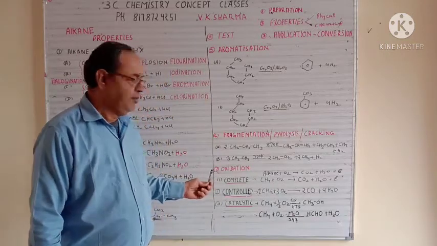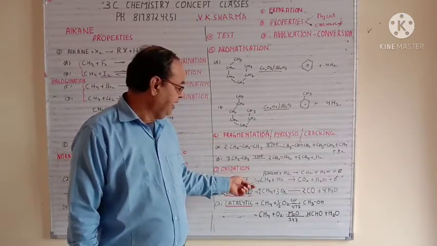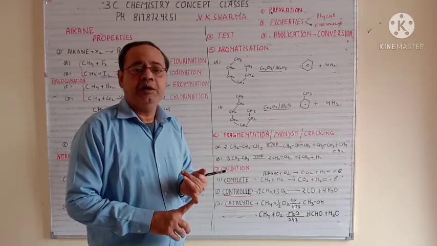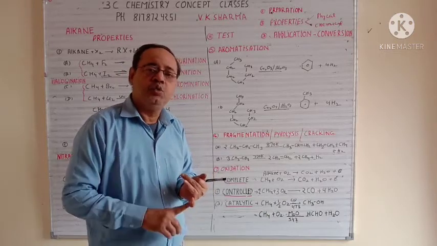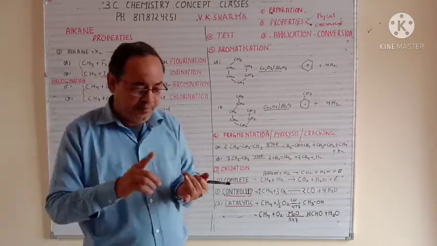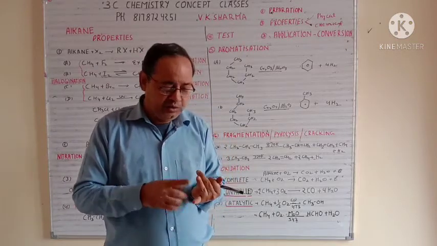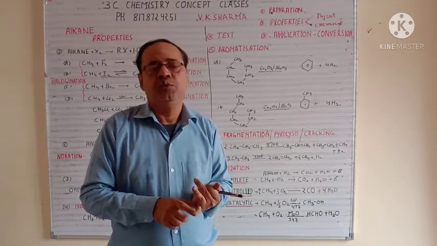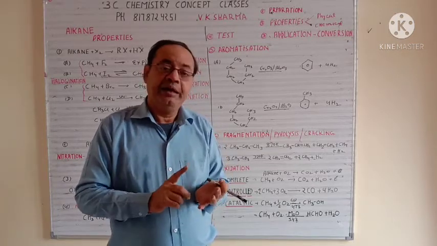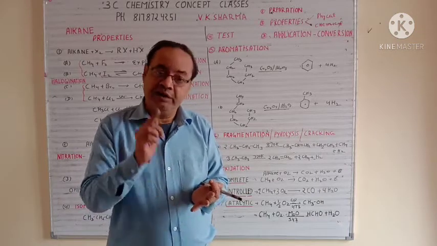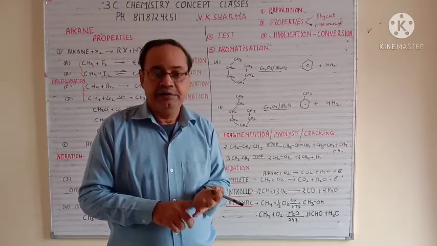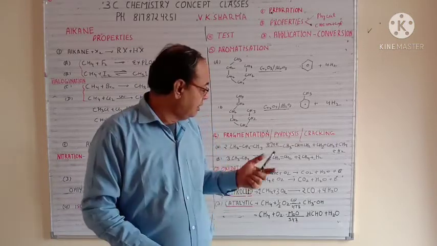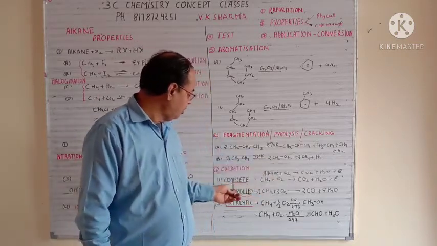Now we have oxidation. Just keep in mind, any compound which contains carbon and hydrogen, or carbon, hydrogen and oxygen, when it undergoes complete combustion, always gives you CO2 and water. Now see the compounds you have, like alkanes and alkynes. They contain only carbon and hydrogen. So on complete combustion, they will always give you CO2 plus water. In the same way, you can take any alcohol, methyl alcohol, ethyl alcohol, propyl alcohol, which contain O also. Aldehyde, CH3CHO, C2H5CHO, any ketone, any ester.